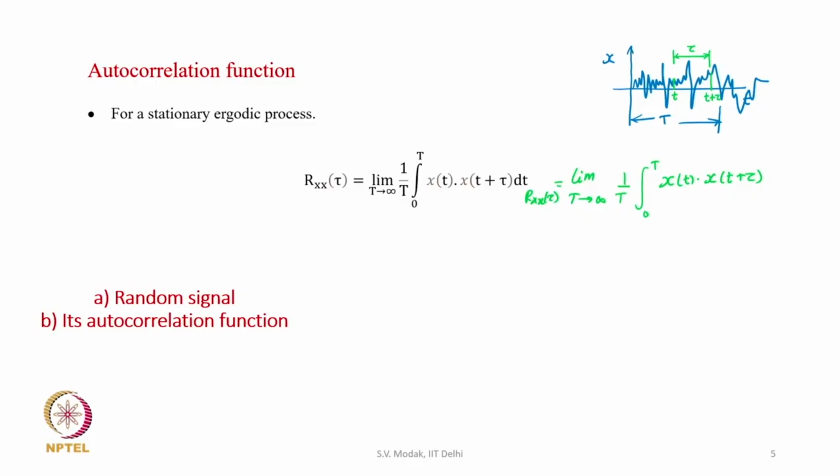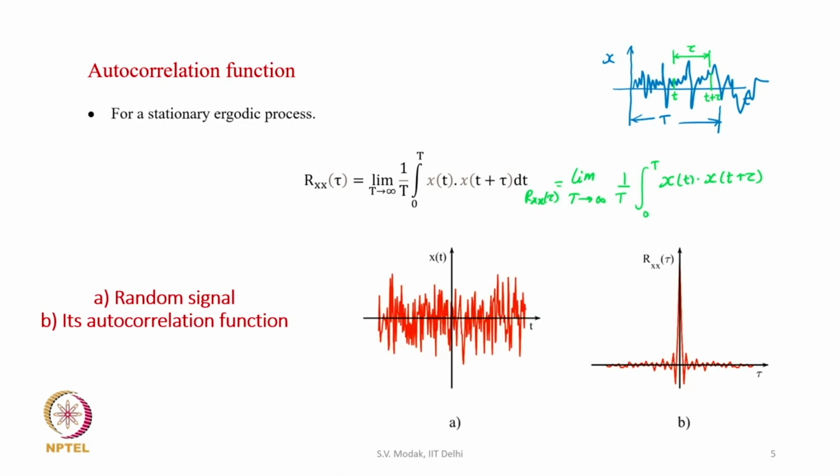So, let us look at a random signal and its autocorrelation function. We have on the left side in part A of the figure the random signal x of t, and the autocorrelation function of this random signal is shown on the right, that is figure B.